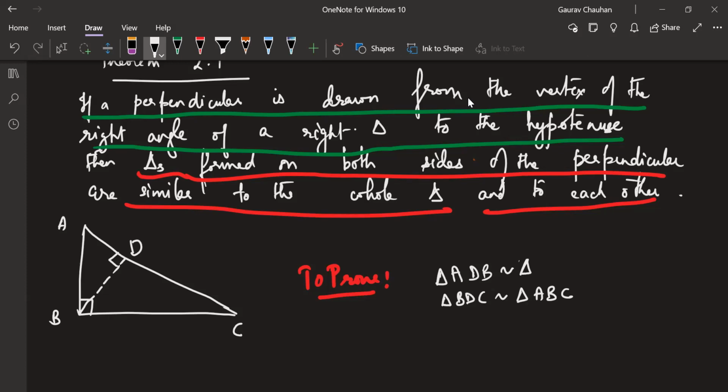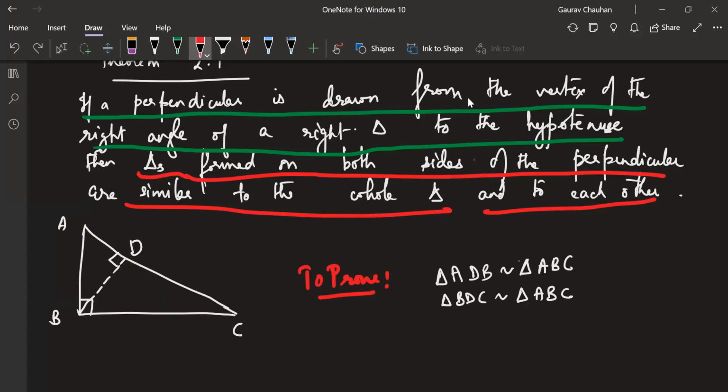To that triangle, first, let's see. First, what is it saying? Triangles formed on both sides are similar to the whole triangle. So first you wrote one of these, and the other one is triangle ADC. ADB is also similar to triangle ABC. Both of these are similar to the big triangle.